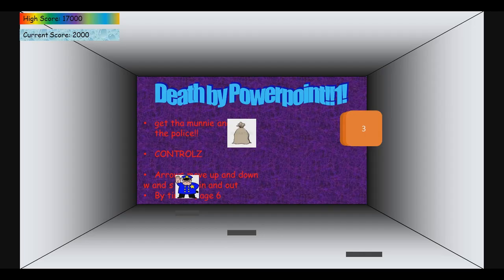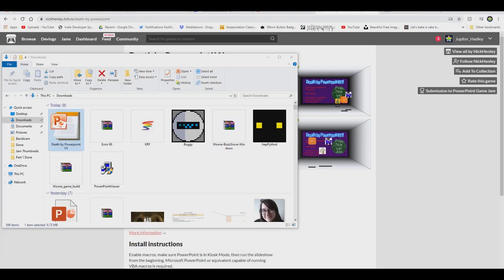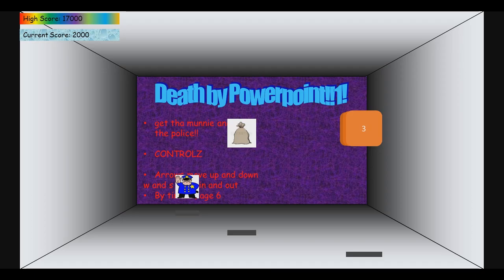Get PowerPoint viewer, they said. It'll be easier, they said. Arrow keys up and down. Alright. It just keeps closing. Like, what do they want from me? This is in the PowerPoint viewer. Everyone was like, download PowerPoint viewer.